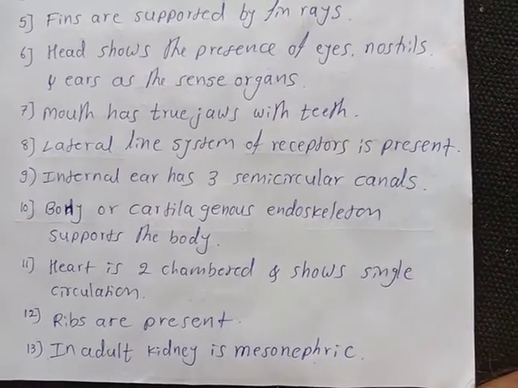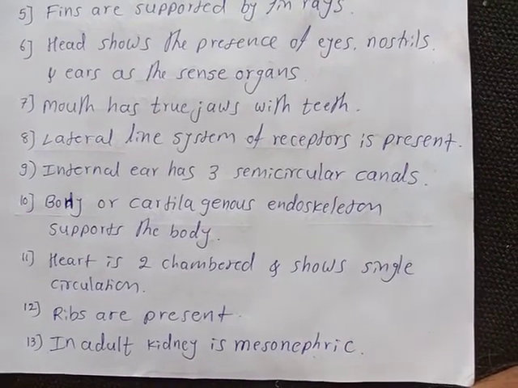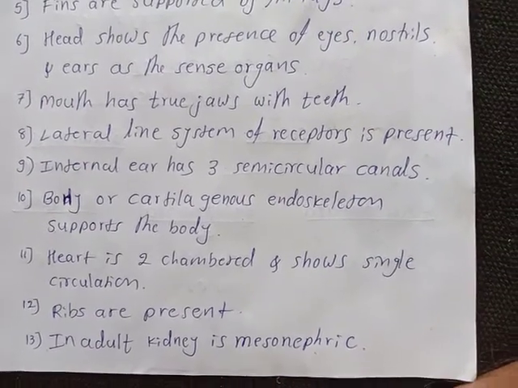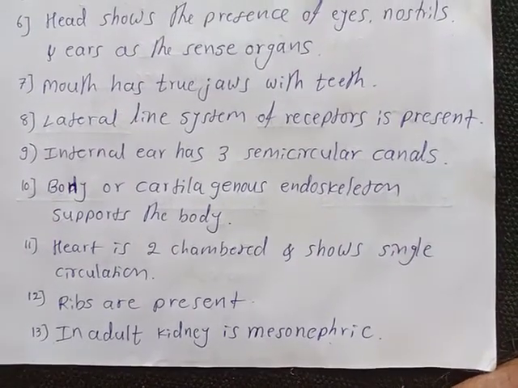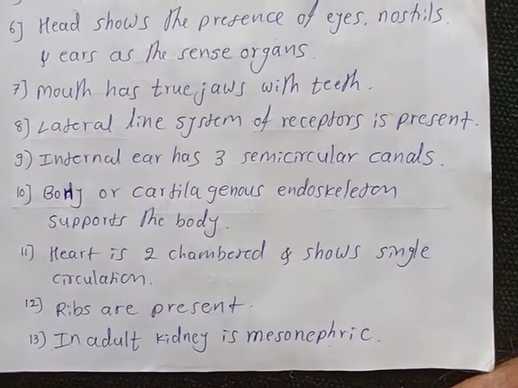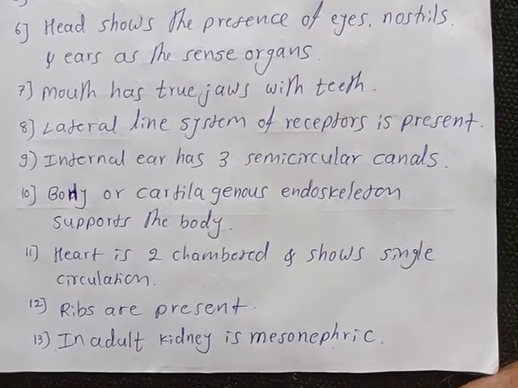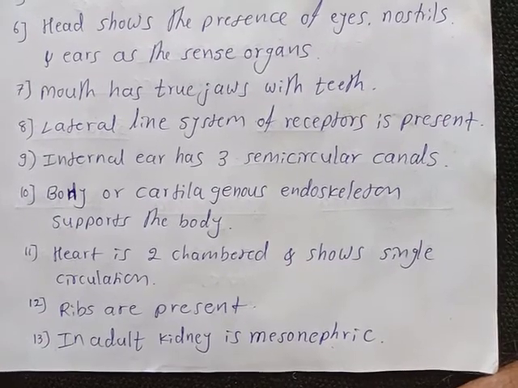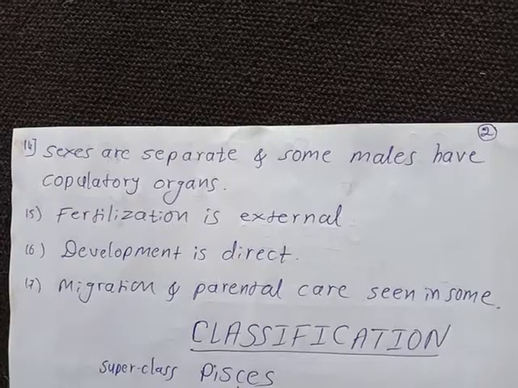Heart is two-chambered and shows single circulation. Ribs are present. In adult, kidney is mesonephric. There are 3 types: pronephric, mesonephric, and metanephric. In these, the kidney is mesonephric.